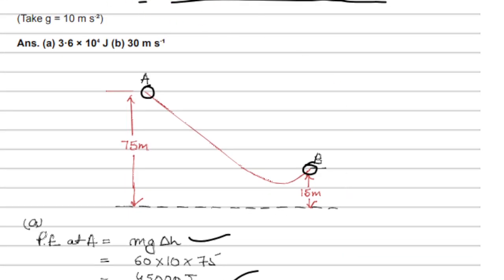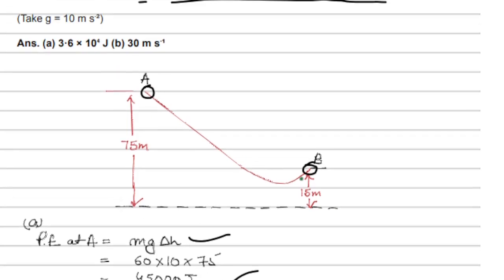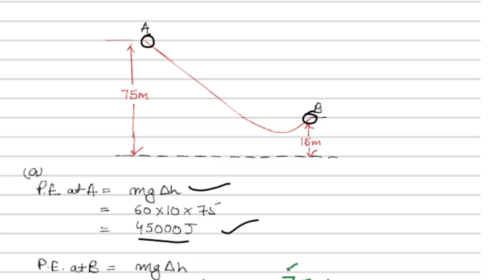Only 75%. 75% only is becoming the kinetic energy, not 100%. Ideally, it should be 100%, like the whole difference in potential energy should be converted into kinetic energy. But that is not happening. Only 75% of it is getting converted into kinetic energy.